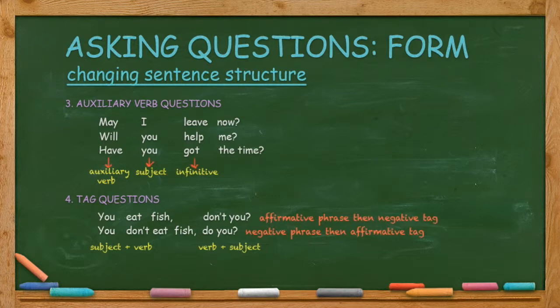Notice the change in order for subject and verb. In the phrase, the subject comes before the verb. You eat and you don't eat. In the tag, the verb comes before the subject. Don't you and do you.